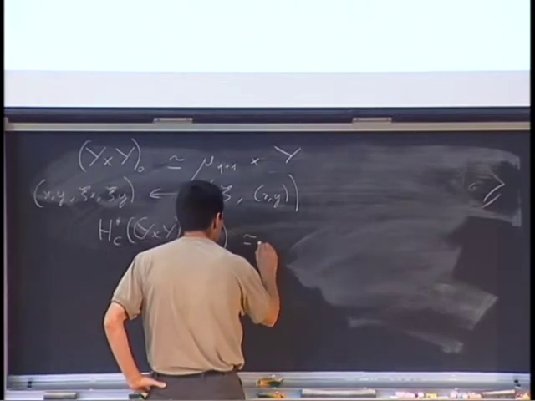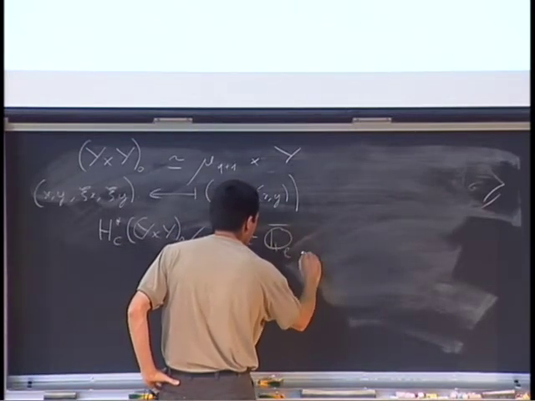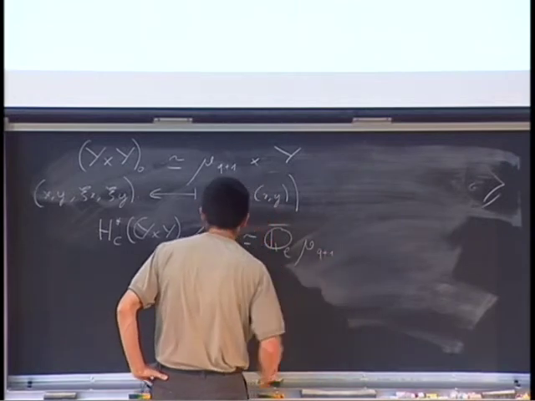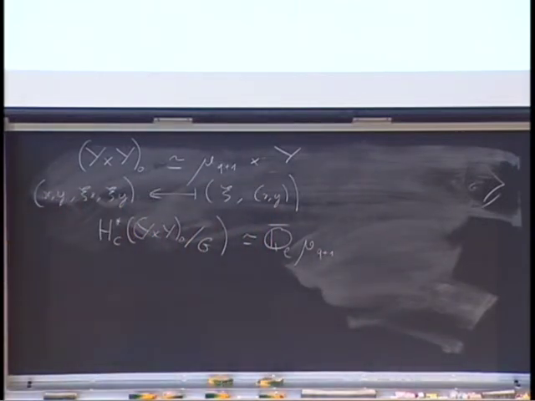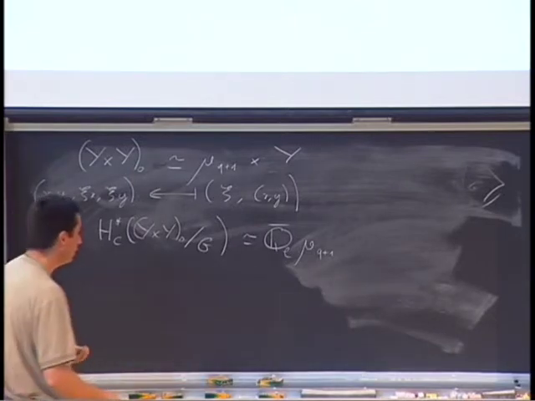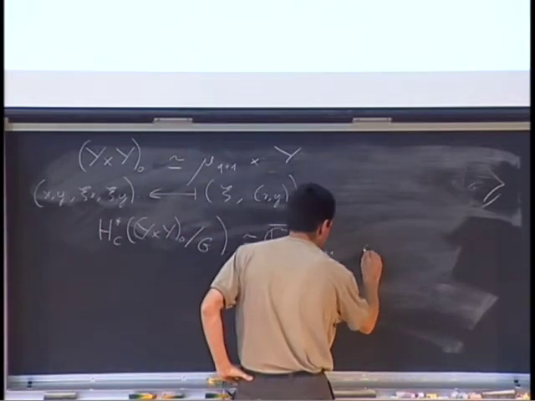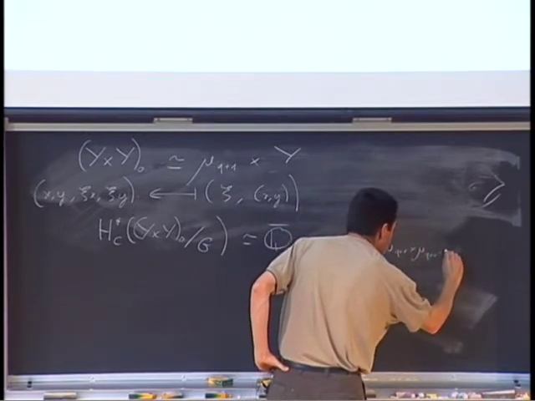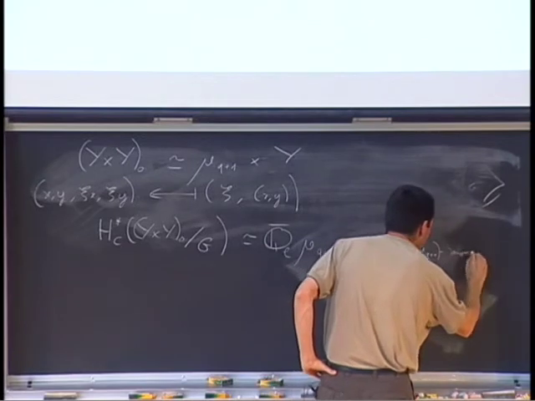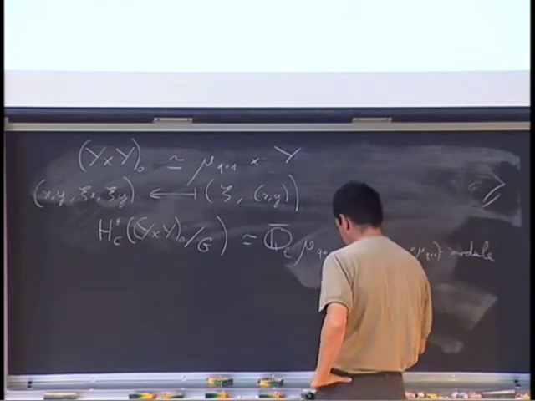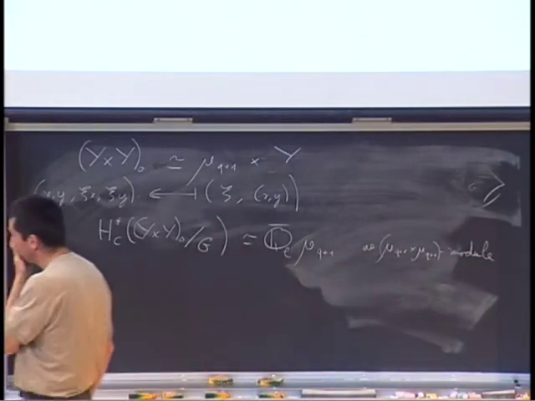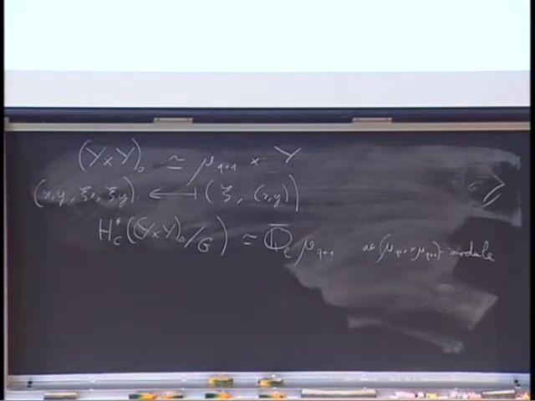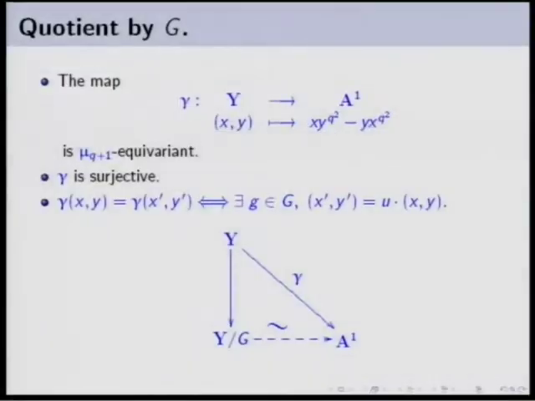So we get that it is isomorphic to q L bar of mu q plus 1, as a mu q plus 1 cross mu q plus 1 module. I will come back later to the action of this guy. What about this part? This part is much more difficult to handle.